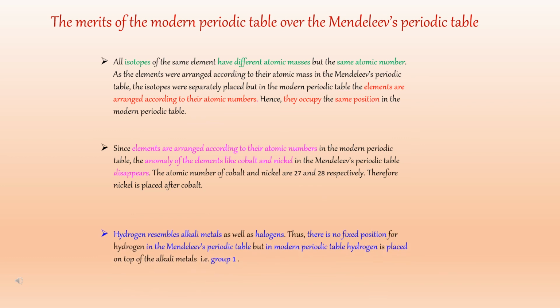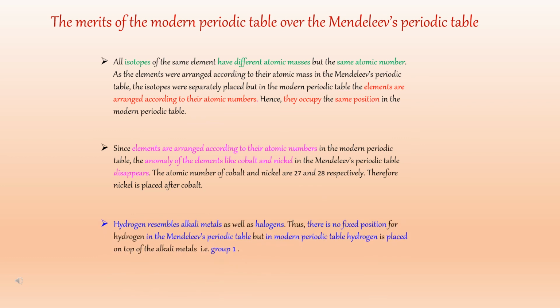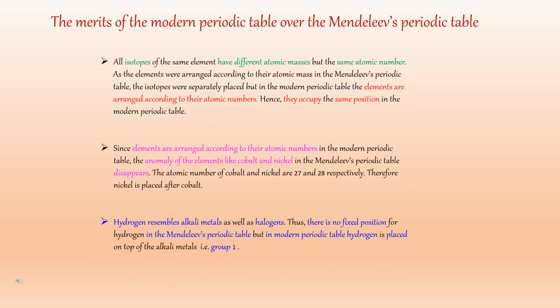Similarly, hydrogen resembles alkali metals as well as halogens. Thus, there is no fixed position for hydrogen in Mendeleev's periodic table. But in the modern periodic table, hydrogen is placed on the top of the alkali metals, that is group 1.